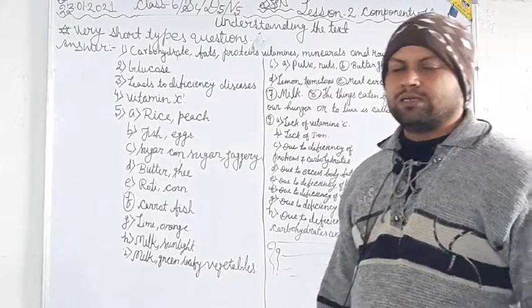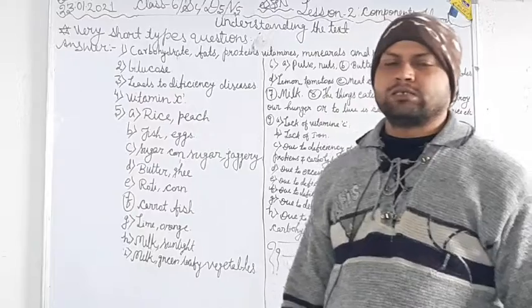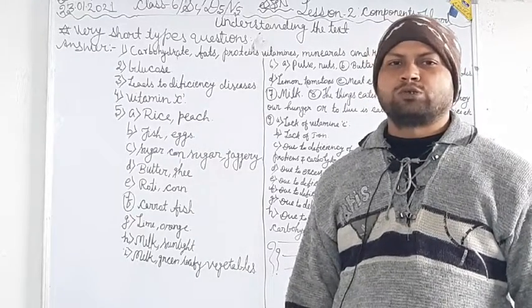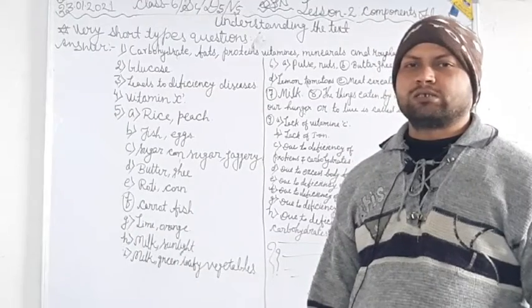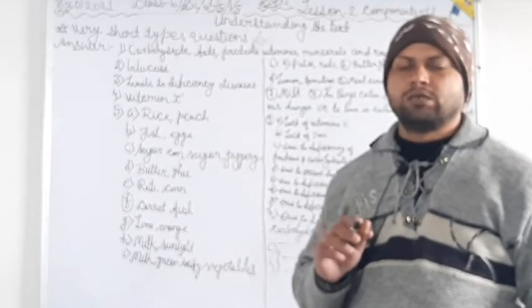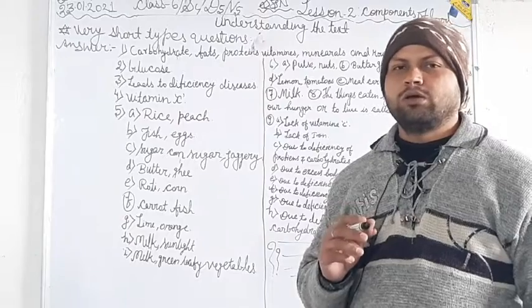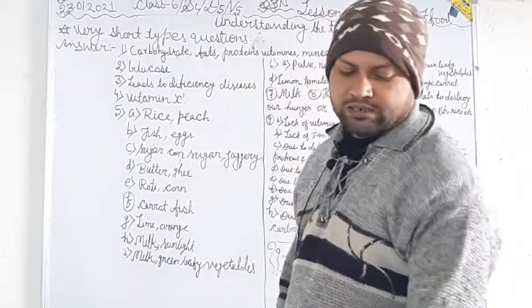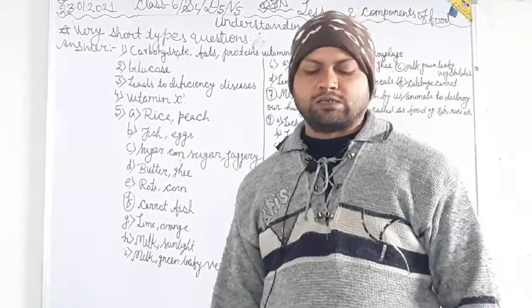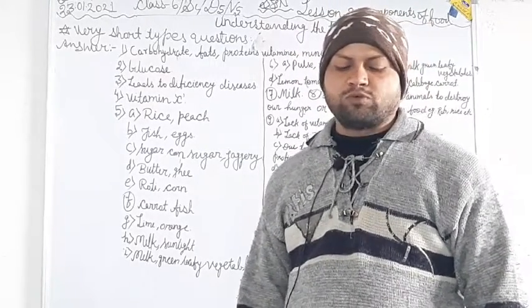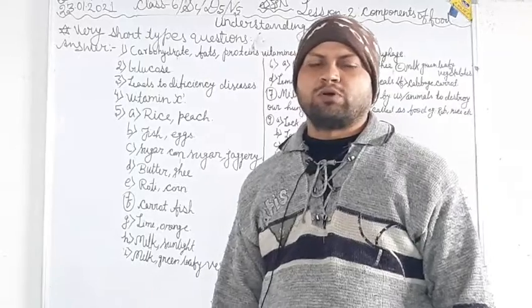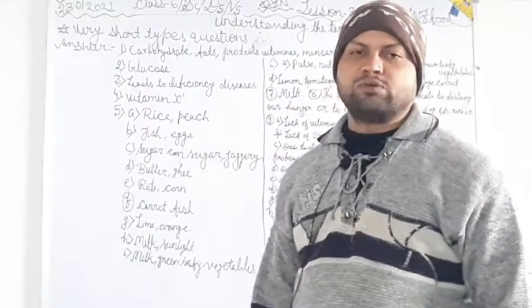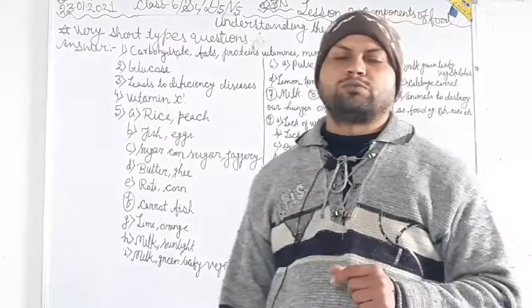So please let us start the video for class 6 subject science, lesson 2, topic components of food. There are so many things that are very important in your textbook. Here, under understanding the text, are the very short answer type questions. Answer the following questions. The first question is: name 6 classes of nutrients.